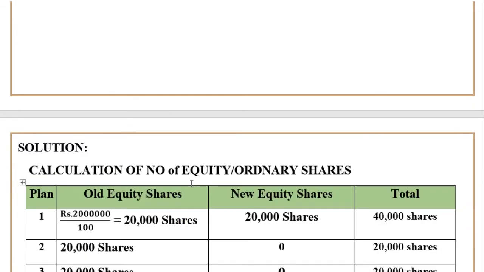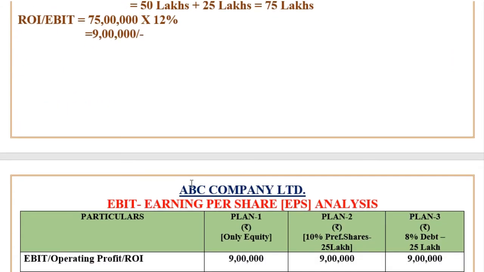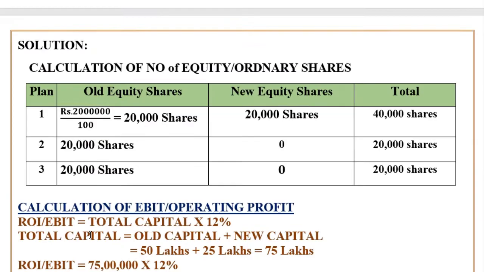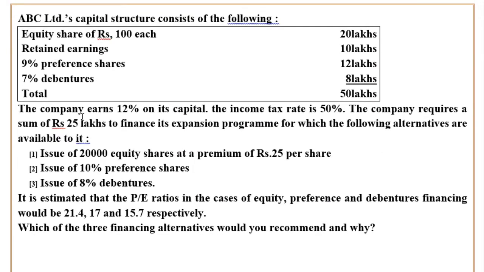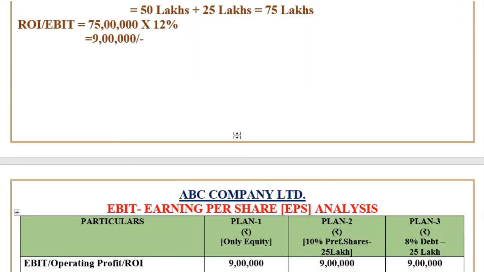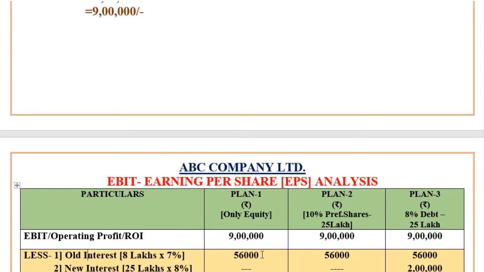So I have taken here first one, old interest and new interest. For old interest, how much is there in debentures here? We are having 7% debentures of 8 lakhs. Therefore, 8 lakhs into 7%, you will get 56,000 rupees. So you deduct 56,000 rupees in all financial plans.